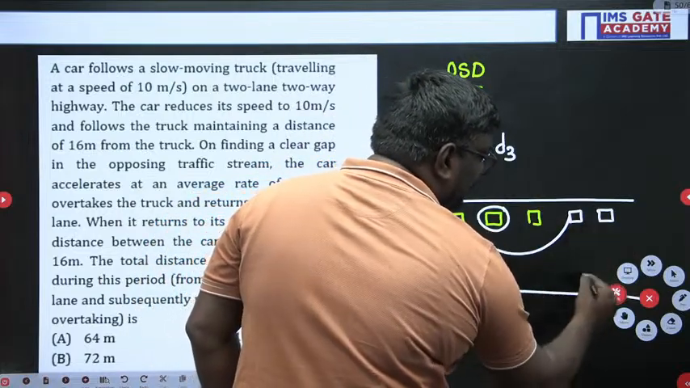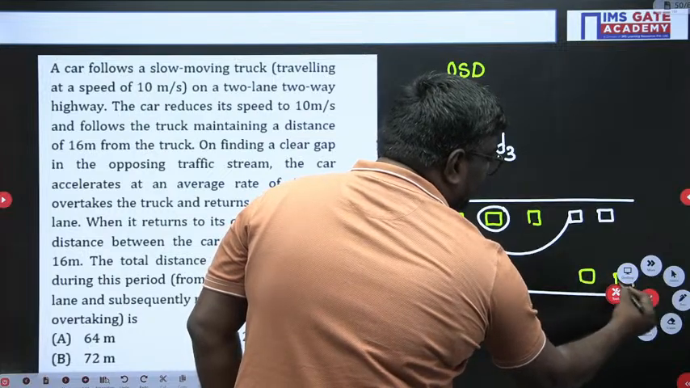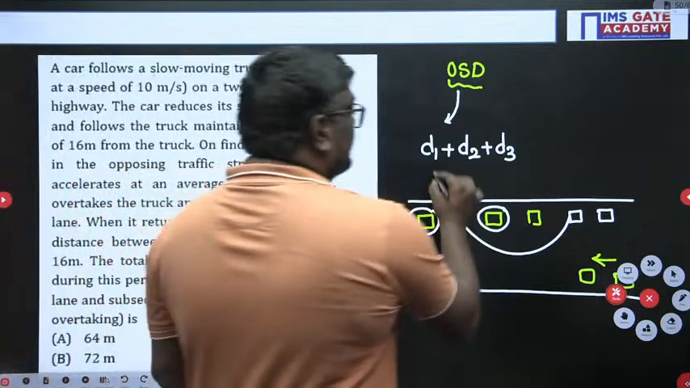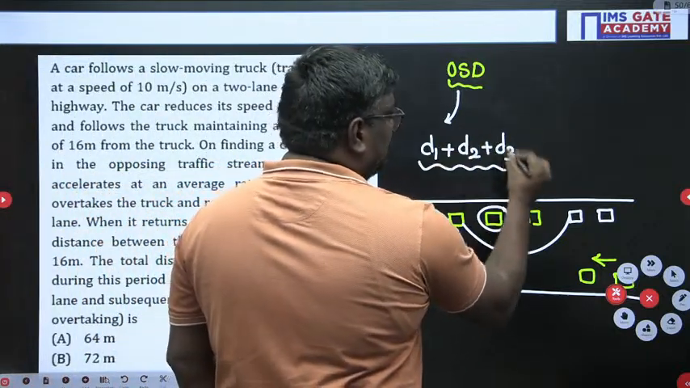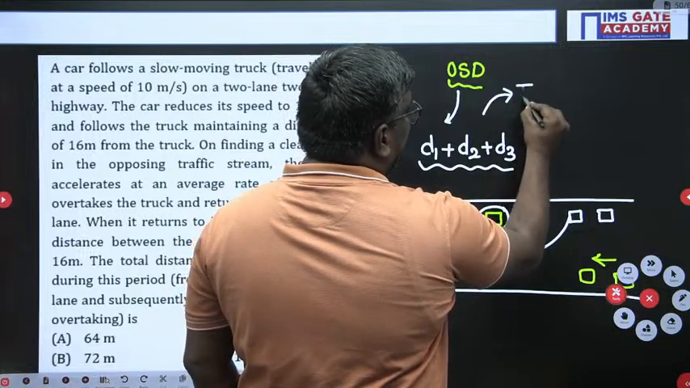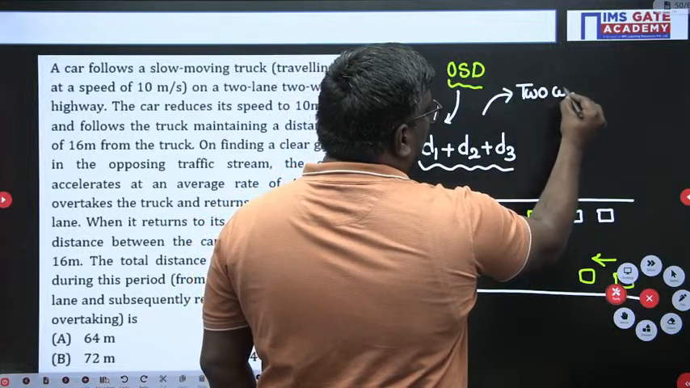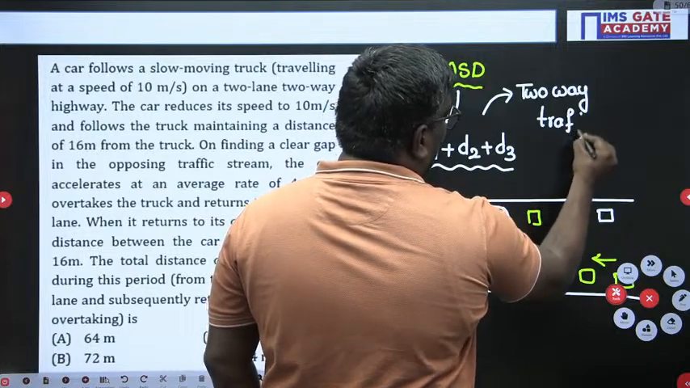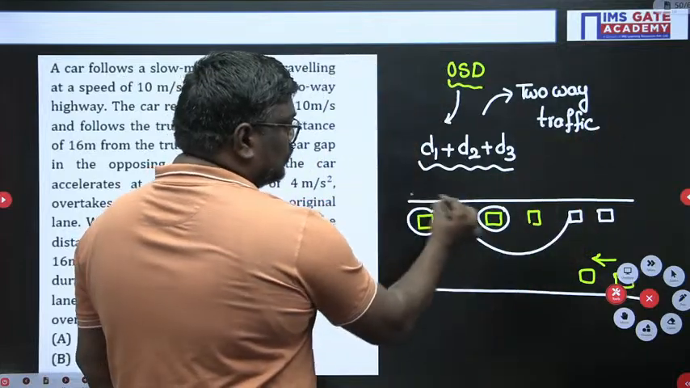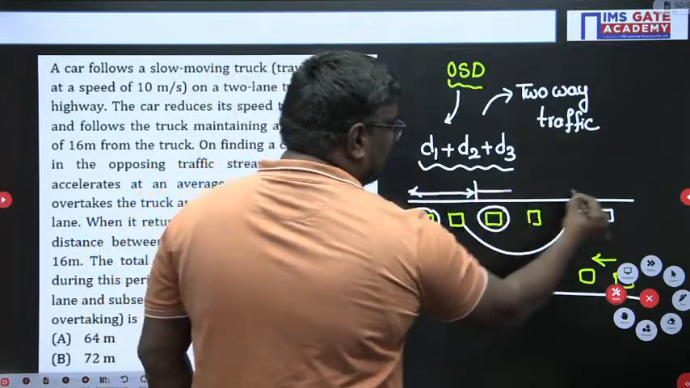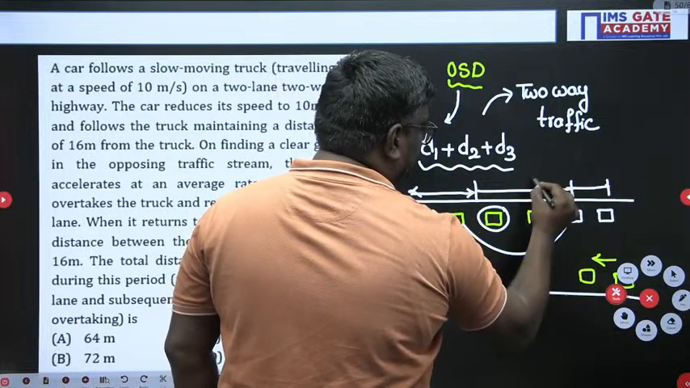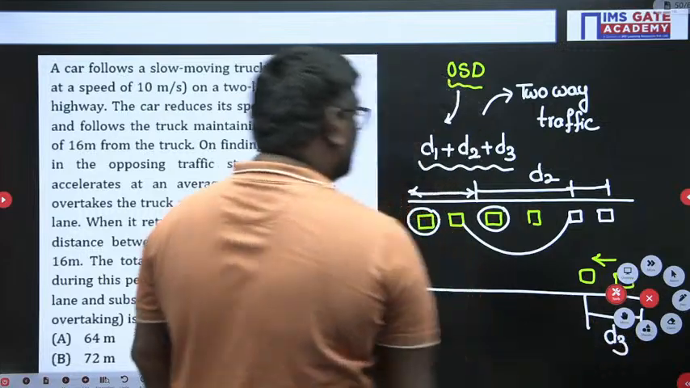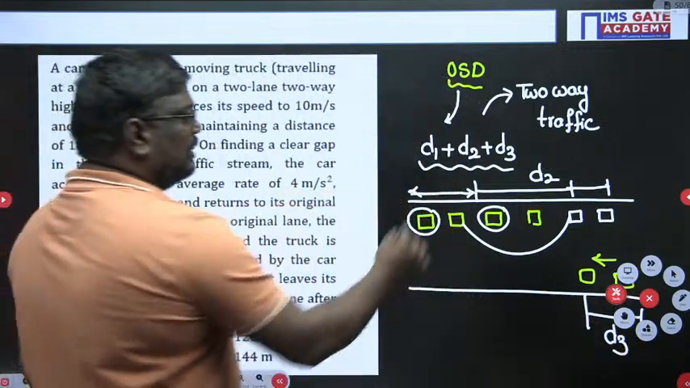At the same time, there might be another vehicle coming in the opposite direction. So what is OSD? OSD is nothing but D1 plus D2 plus D3, in the case of two-way traffic. This one will be D1, this entire space will be D2, and this will be D3. For your understanding, I am telling you what D1, D2, D3 are.